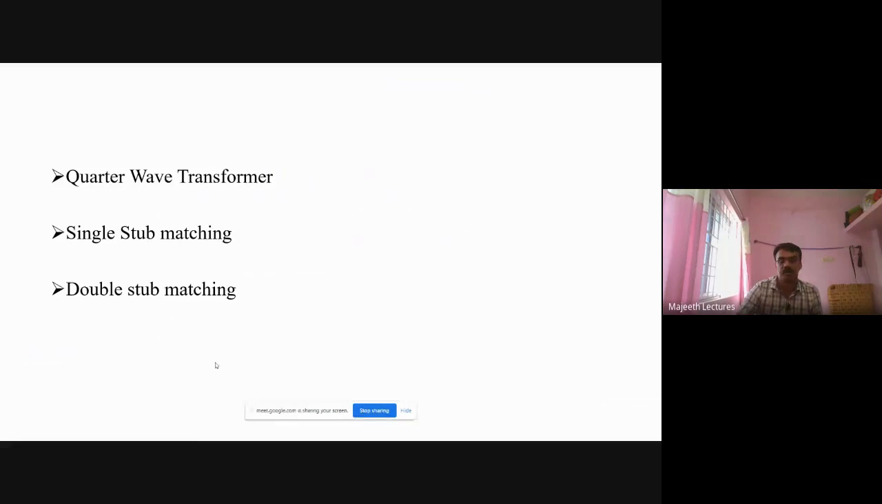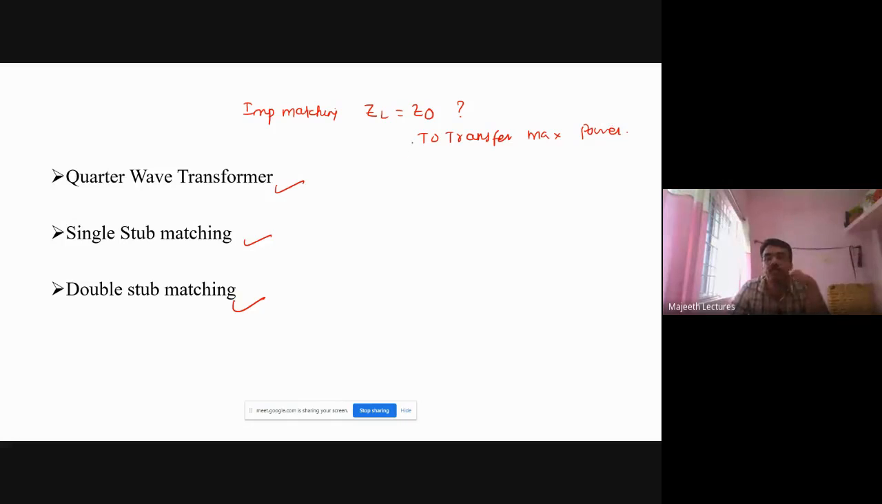For achieving impedance matching, we are going to study three devices: quarter wave transformer, single step matching, and double step matching. What is the need for impedance matching? The load impedance must be equal to the characteristic impedance. This is impedance matching. Why do we need it? To transfer maximum power. So ZL equal to Z0 achieves impedance matching. Whenever we want to transfer maximum power, load impedance must be equal to characteristic impedance.